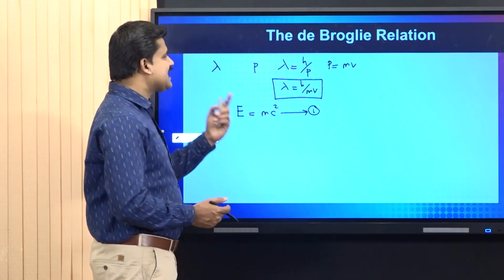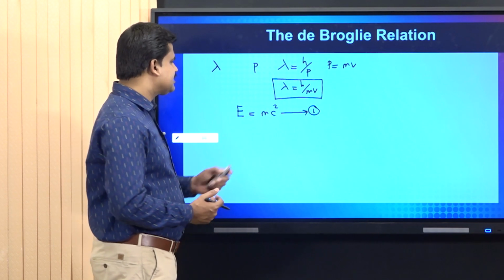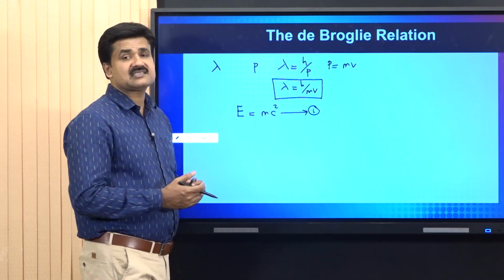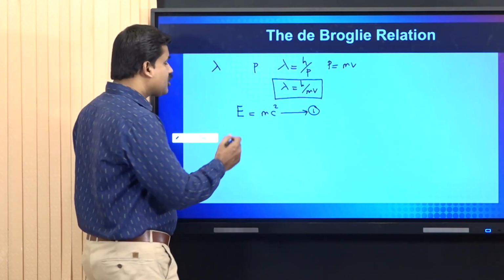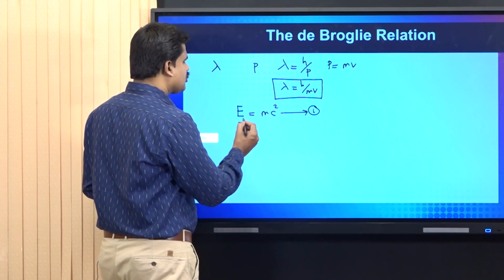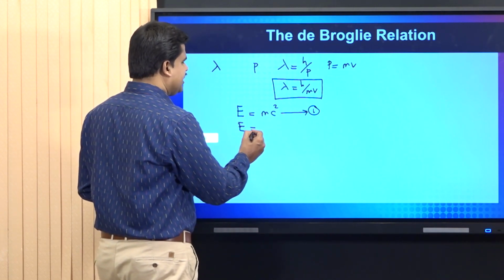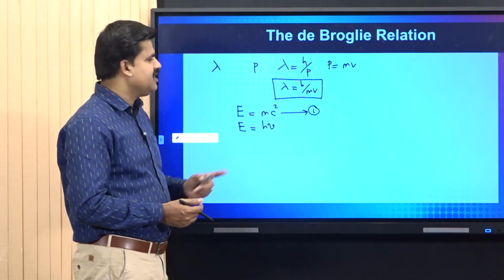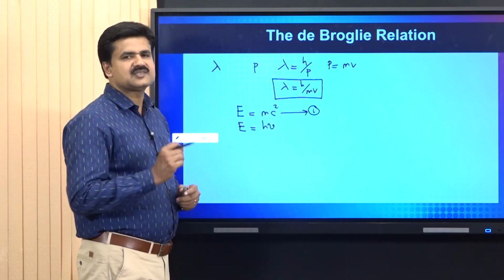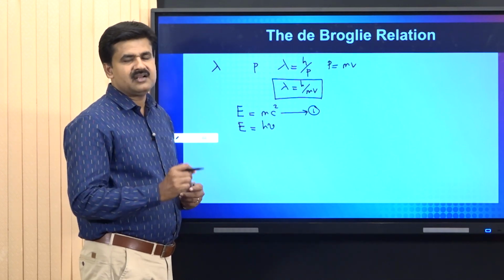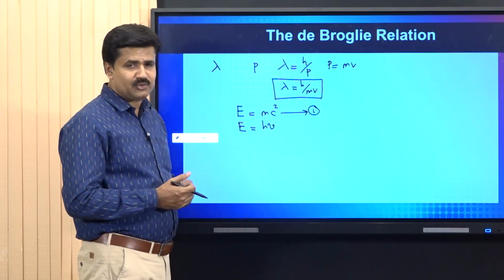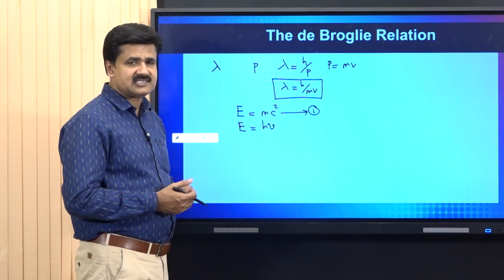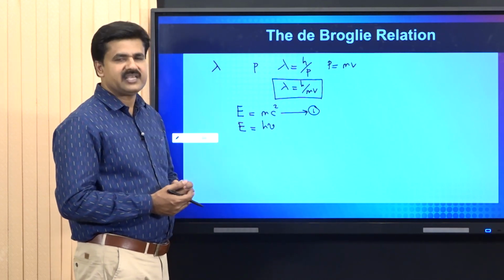Now, the second relation is Max Planck's quantum theory. According to Max Planck's quantum theory, E is equal to h nu. That is, the energy associated with a wave traveling with frequency nu can be calculated as E is equal to h nu.